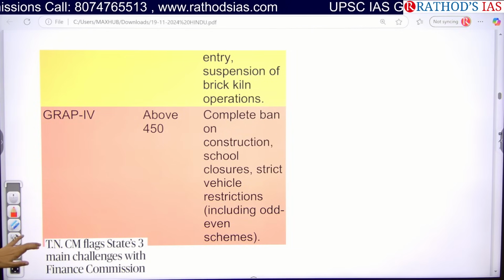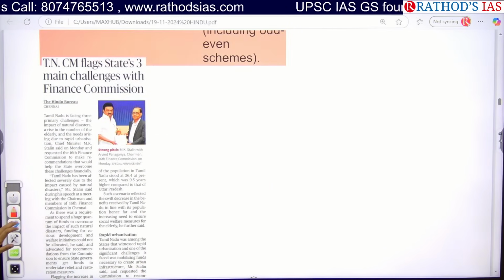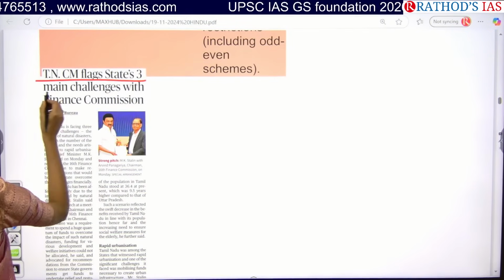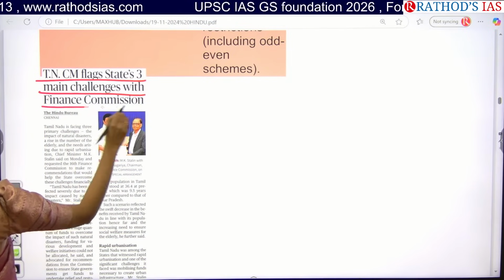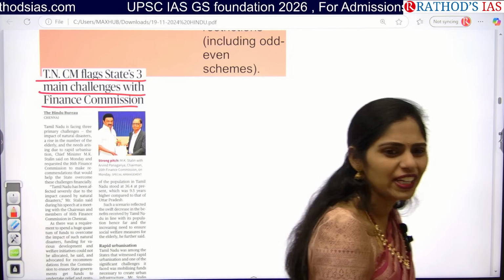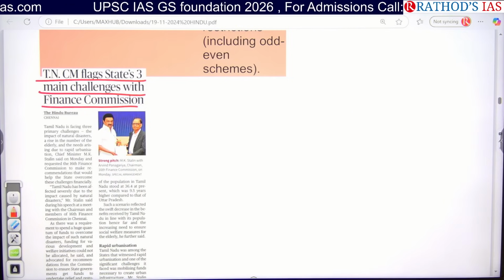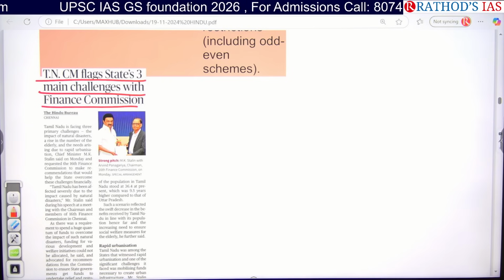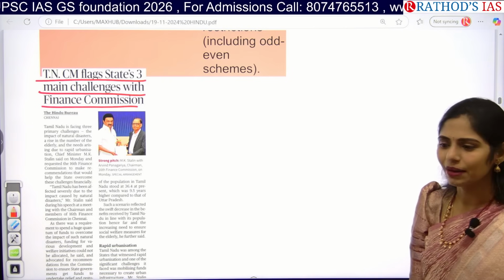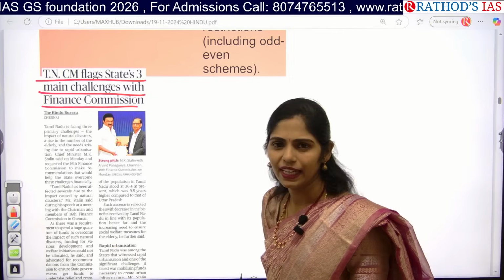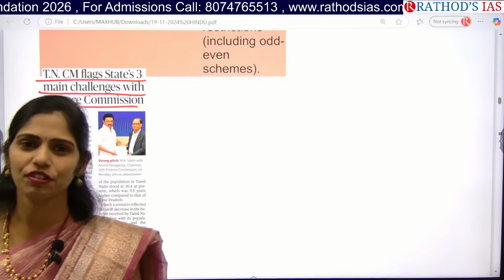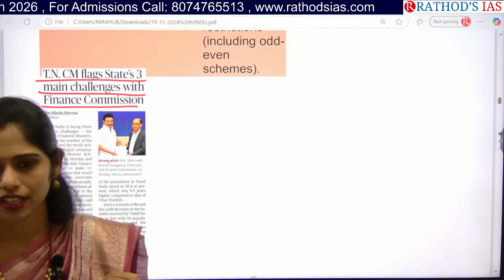Is that clear? And see this article. Tamil Nadu CM flags state's 3 main challenges with Finance Commission. So what are the keywords? Finance Commission next. It is talking about the problems of Tamil Nadu state. Okay, so why is Tamil Nadu state having main challenges? Can you guess at least what kind of challenges are faced by this Tamil Nadu state now?